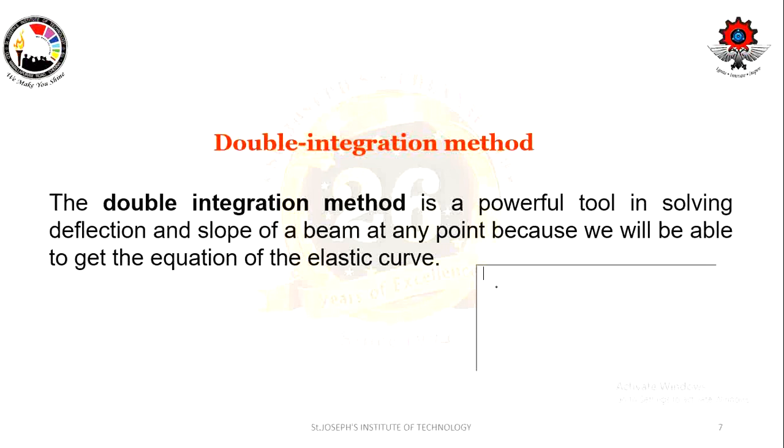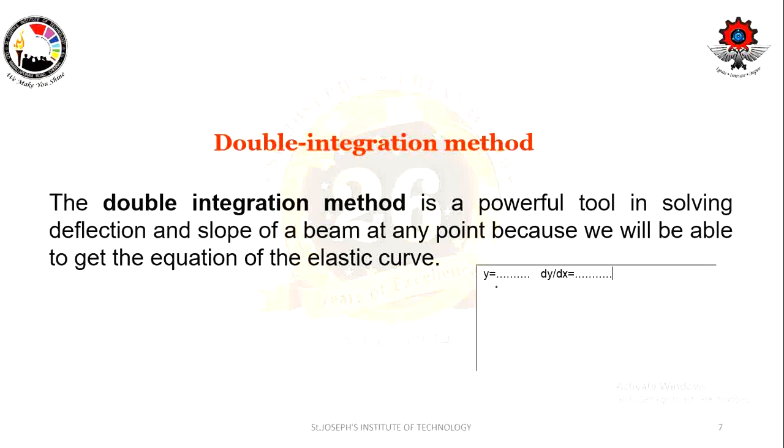The equation will be in terms of y is equal to some equation, and one more equation is dy by dx is equal to some equation, based on the problem, whether it is a cantilever beam, simply supported beam or overhanging beam.